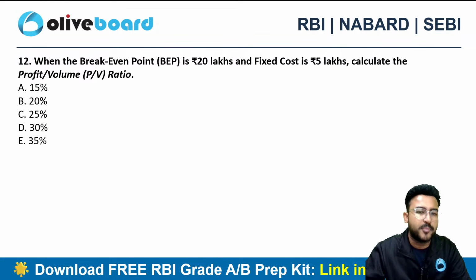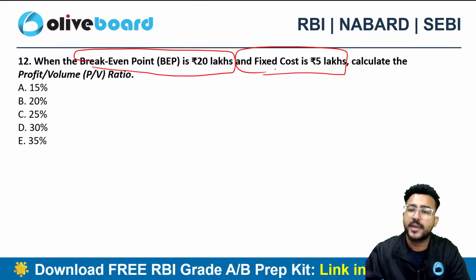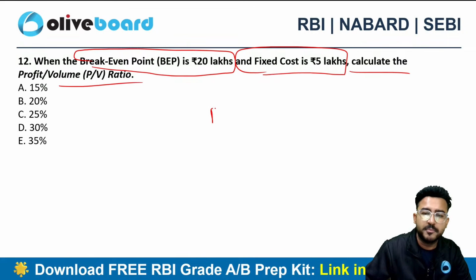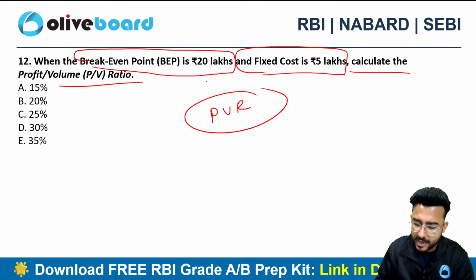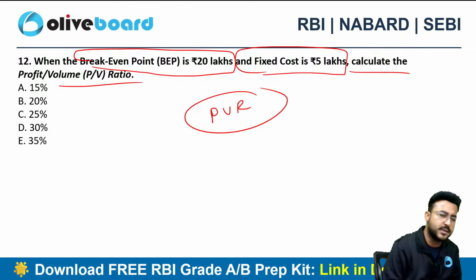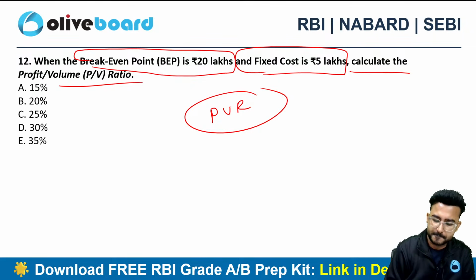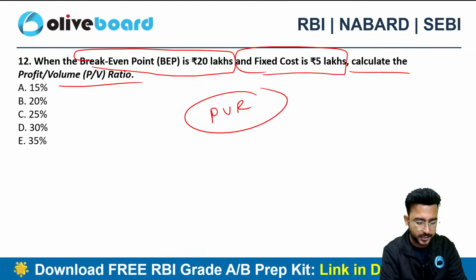Now, they have given us the break-even sales of 20 lakh rupees and fixed cost of 5 lakh rupees, and you need to calculate the PV ratio. Can you tell me how you will be calculating the PV ratio here? This is a very straight, very simple question. Any idea, guys? How do we calculate the PV ratio?